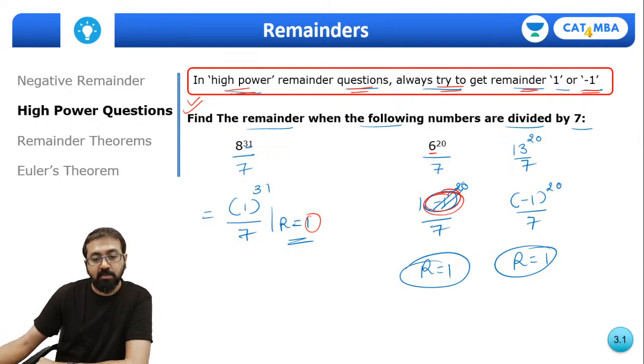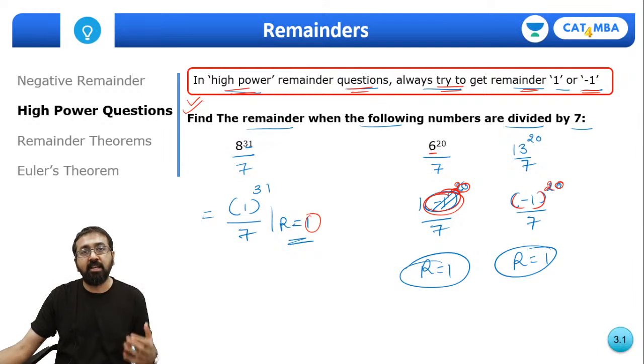So now my question is minus 1 raised to 20 power, and finding the remainder. Same with 13 raised to 20 divided by 7, still we can say 13 leaves remainder minus 1 when you divide it by 7. So ultimately we can quickly solve these questions.